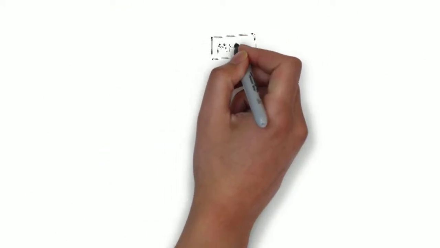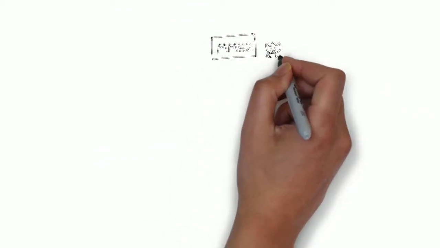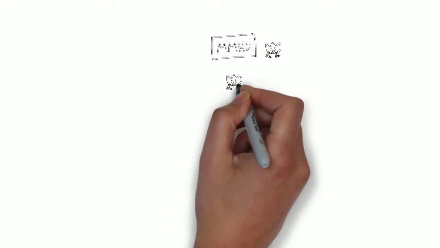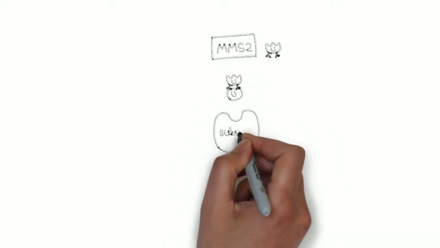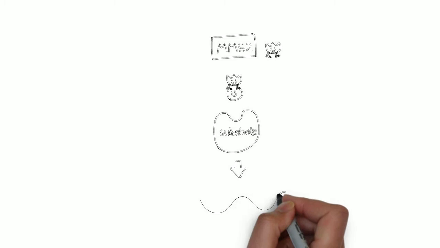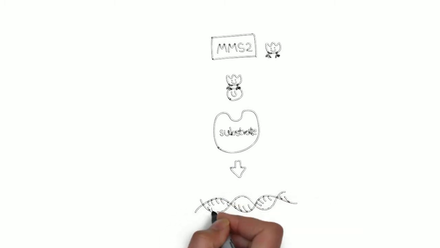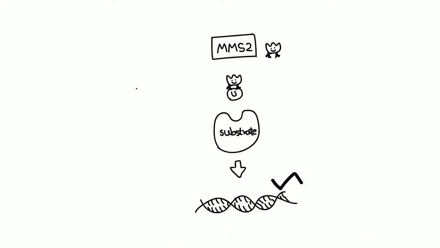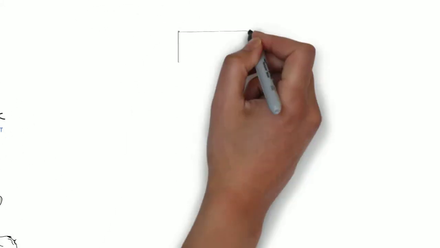So, what is MMS2? MMS2 is a subunit of ubiquitin conjugating enzyme complex. It binds to ubiquitin and presents it to substrate, contributing to ubiquitin protein transferase activity. It is thought to be involved in error-free post-replication repair.